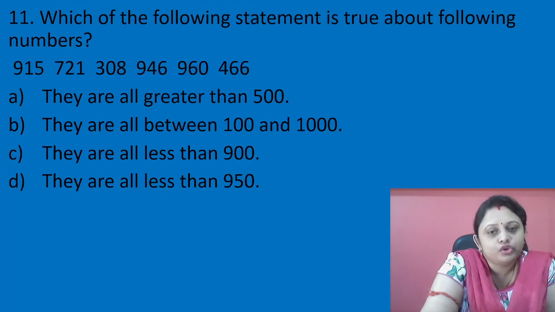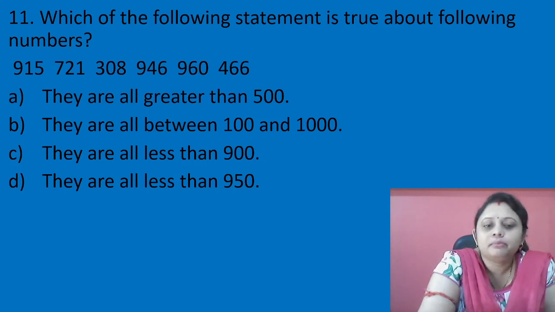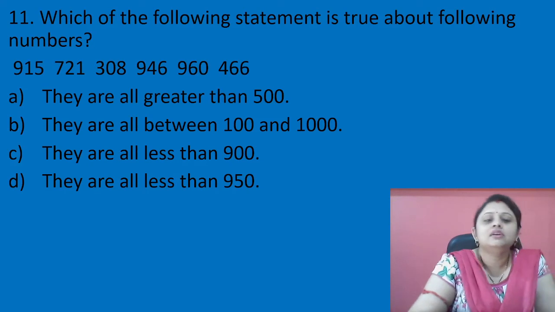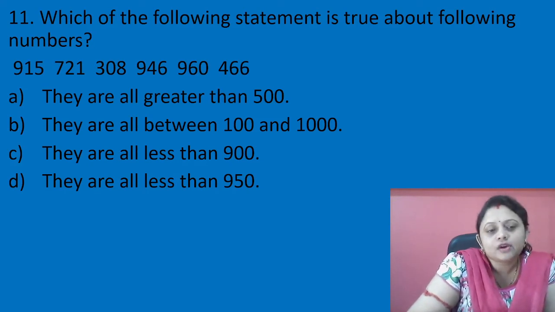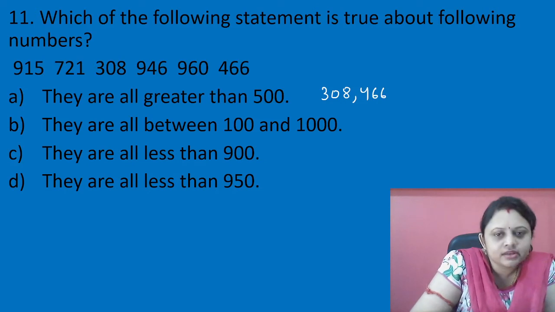Which of the following statements is true about the following numbers? These are some numbers given. We have to find the true statement about these numbers. So let us see the options. First option is they are all greater than 500. Are they all greater than 500? No. 308 and 466 are not greater than 500. So this option is not correct.